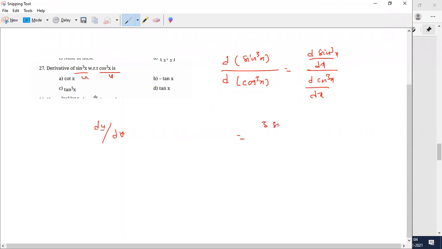So it is very simple: 3 sine square x, here you have to use chain rule, into cos x, divided by 3 cos square x into minus sin x. 3 cancels, 1 cos, 1 sin. So the answer is minus tan x. Anyone having any doubt how to do this question? Differentiation of a function with respect to another function. Is it clear?